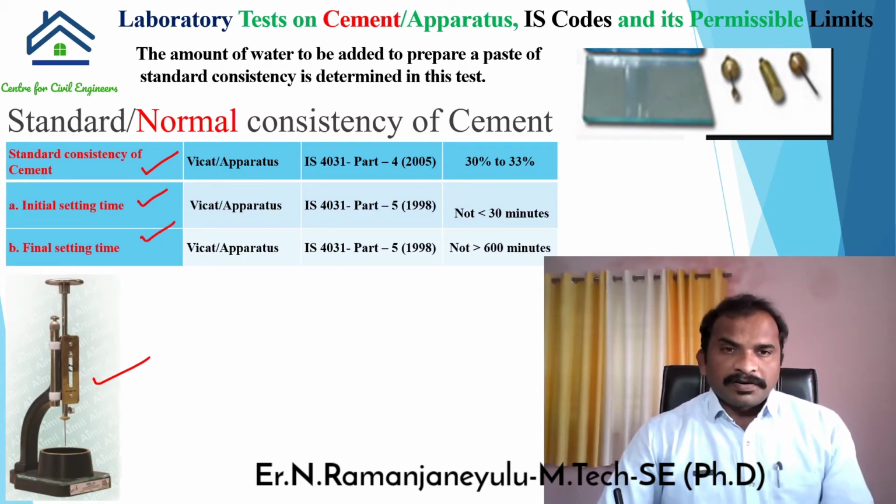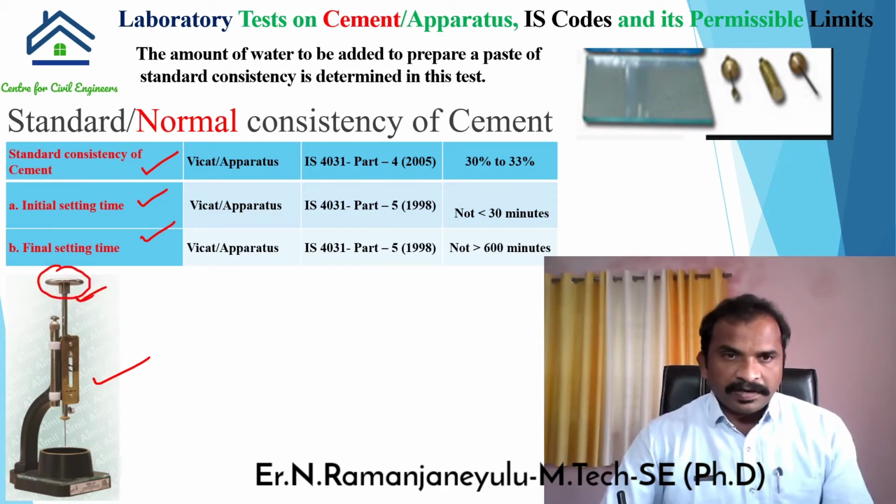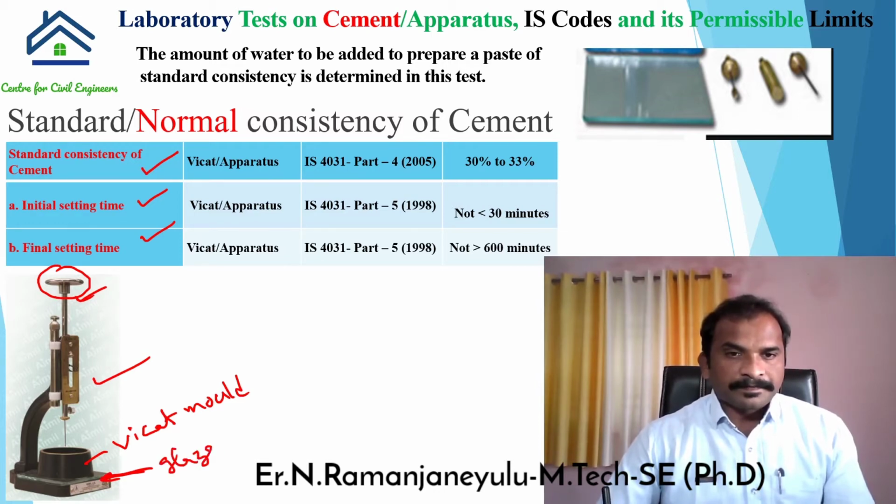Here you can see this top one is the weight. With the help of this weight, the needle which is inserted at the bottom is going to penetrate into the cement paste. This is called the Vicat mold. At the bottom we have a glazed tile.